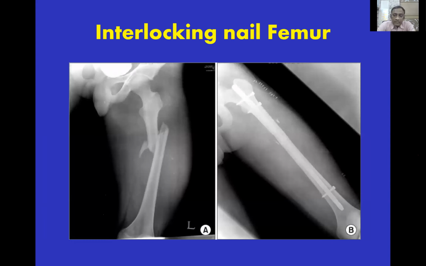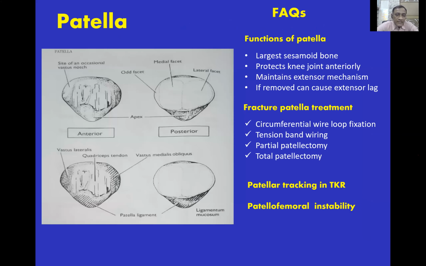Fracture shaft femur, obviously it is interlocking nailing. You should know the detailed technique, detailed procedure. Then the next bone is the patella. This is the anterior surface of the patella, shows the apex. The posterior surface shows the lateral large facet, medial small facet, and medial is an odd facet.